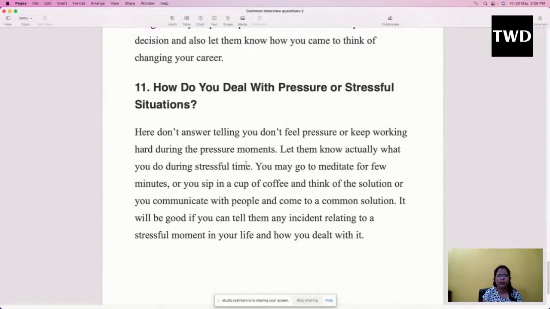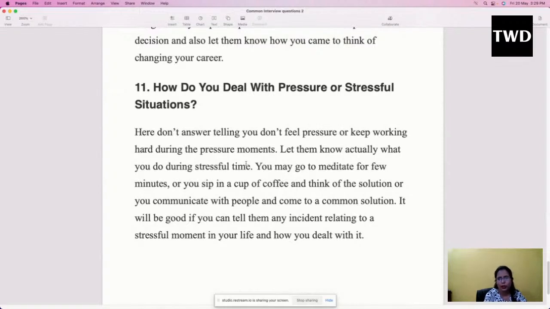It's not like you are a fresher and you don't know how to talk, like a child, saying no, I don't feel any kind of pressure. If you are a fresher, they won't ask you such a question, but they might ask you the same thing in a different way. For example, if there is some kind of problem, or some kind of client complaint, how are you going to handle that?